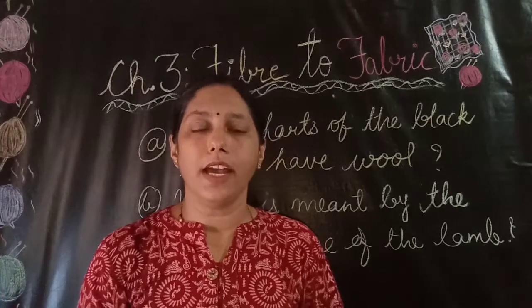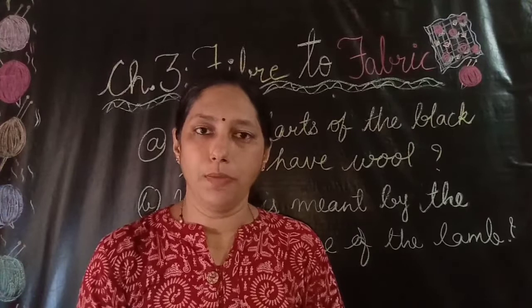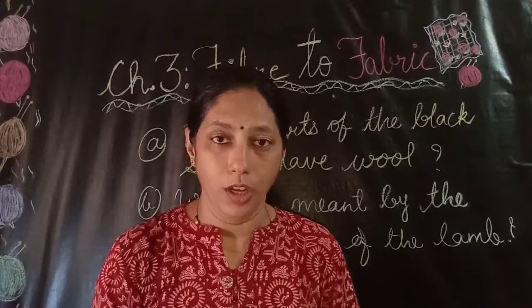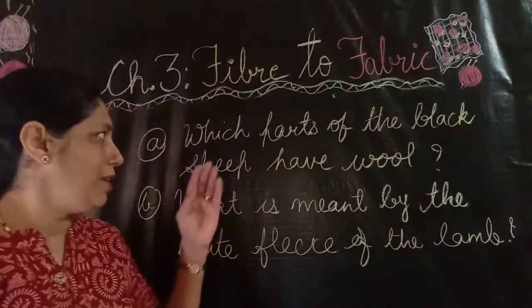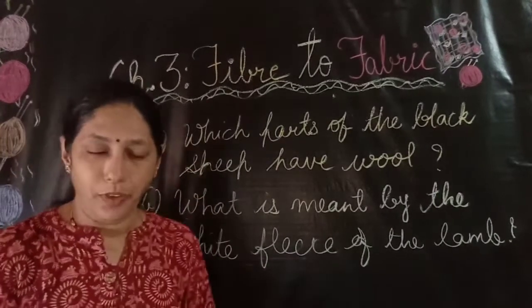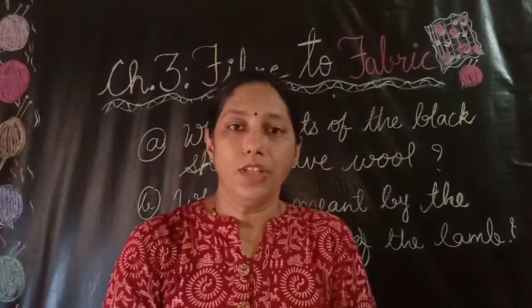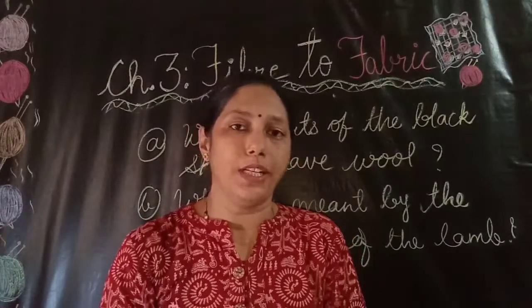The first exercise is based on the nursery rhymes. The first nursery rhyme is Baa Baa Black Sheep, have you any wool? And the question based on this rhyme is, which parts of the black sheep have wool? The answer is, the body, as you all know that sheep have wool all over the body.